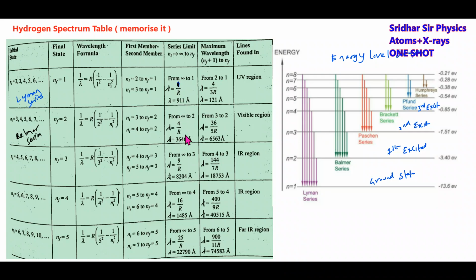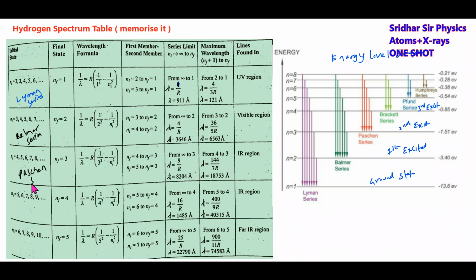Then what about the wavelength? Series limit will be from infinity to 2. Put n equal to infinity and lambda becomes 4 by R. This is the shortest wavelength, the series limit. Maximum wavelength will be from 3 to 2, which is 36 by 5R, 6563 angstroms approximately.